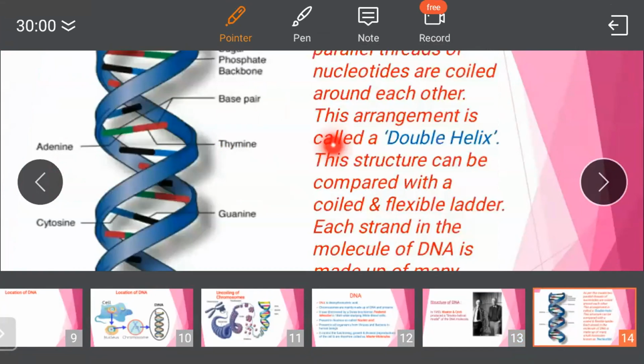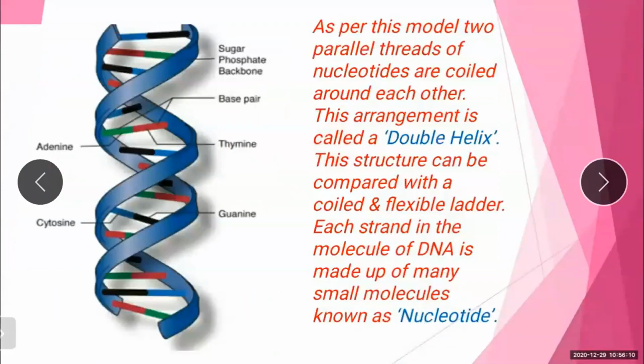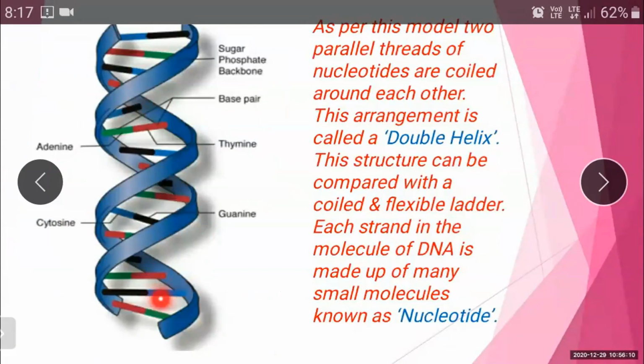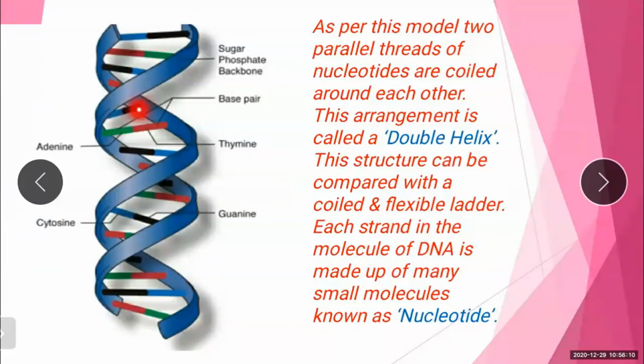Now how does it look? As per this model, two parallel threads of nucleotides are coiled around each other. They are coiled just around each other, and this arrangement of strands or threads is called double helix. This structure can be compared with a coiled and flexible ladder.